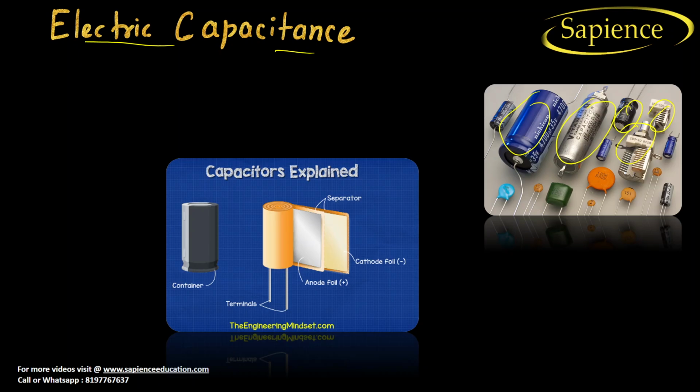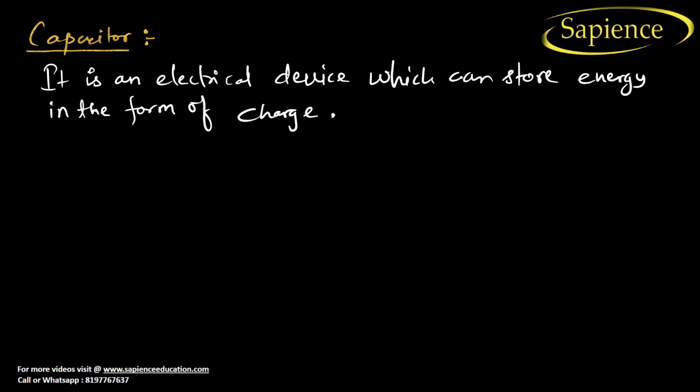See here, if you break the capacitor, what will happen? You will find two layers, an anode foil as well as a cathode foil, with an insulator in between, and due to the insulator it has the ability to store charge. Most manufacturing processes make two layers and coil them so that most of the charge is able to be stored in the middle of the insulator. Okay, so let us go ahead.